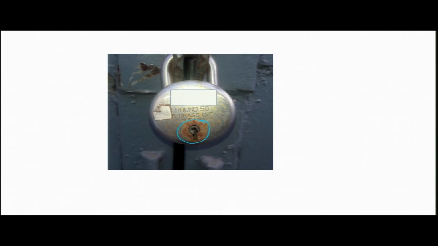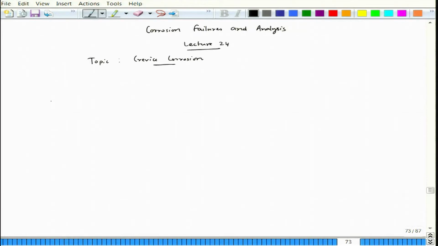It was lying outside, because it is a lock used for closing the door which goes out to the garden. That means it stays outside where a lot of rain happens and water accumulates there, and it forms a crevice and the corrosion starts. So, this is also an example of crevice corrosion. That means wherever there is a corner or sharp section in a structure, that is basically liable for crevice corrosion.